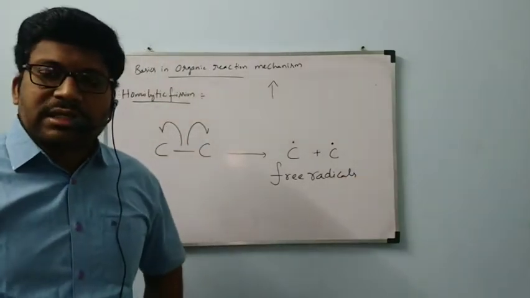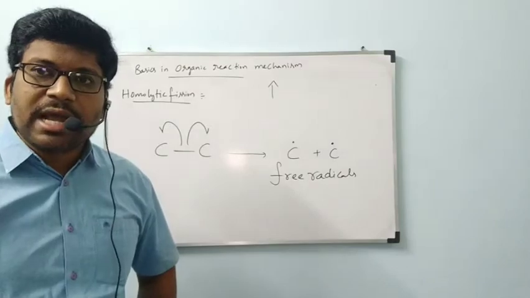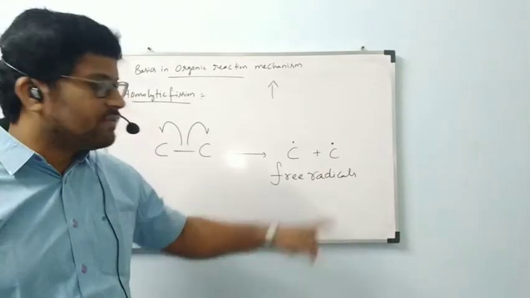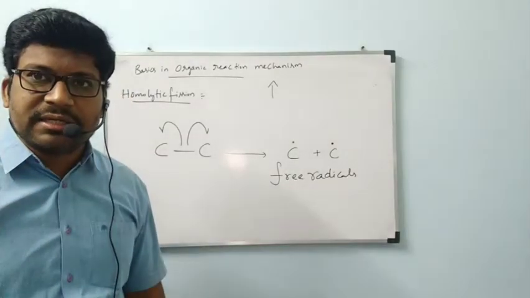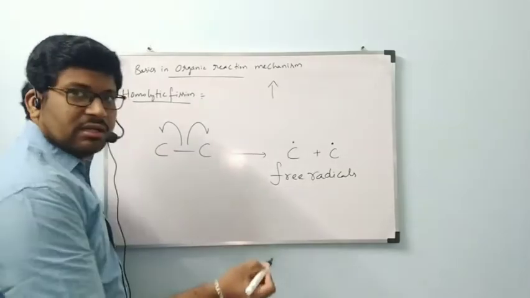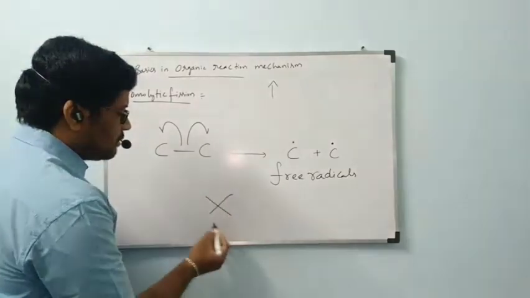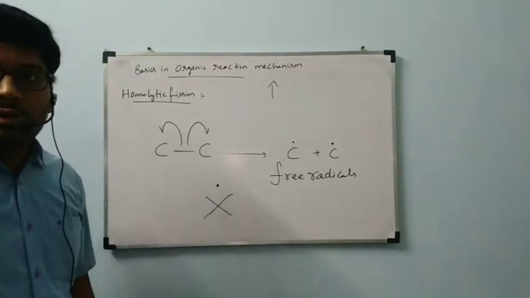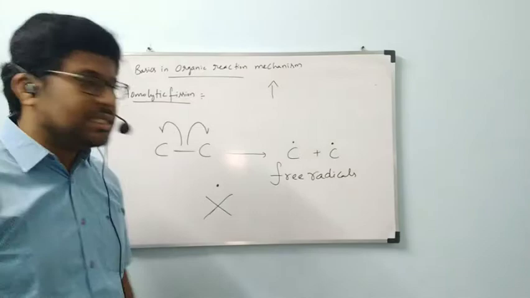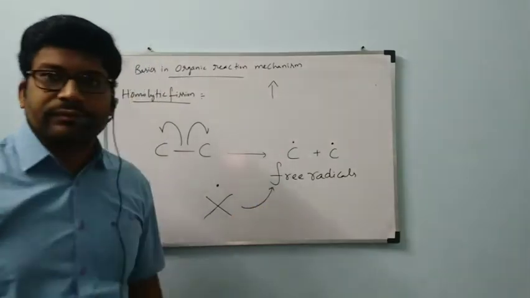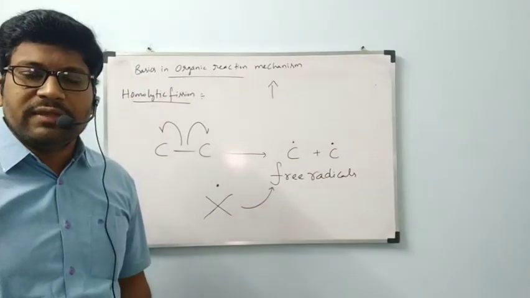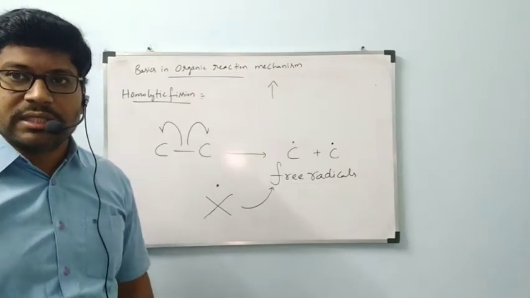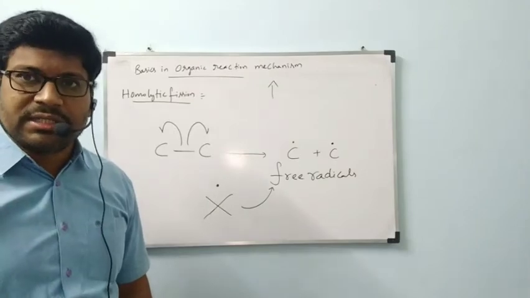These are called free radicals. Those are neutral in nature. Any carbon is not containing an excess electron. Those are contained by equal free radicals. Free radicals are represented by any general element. If you take X, on that X we will show one electron. That is the representation of a free radical. Any element with X representation, if you write one dot on it, there is nothing but one electron present, then that is called free radical representation.